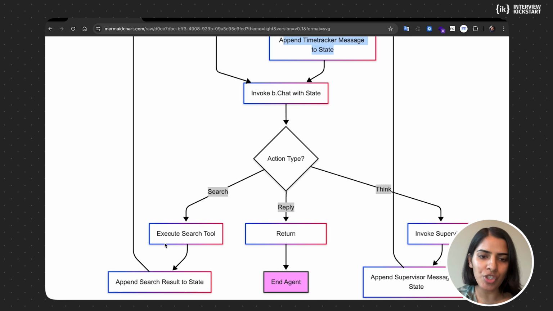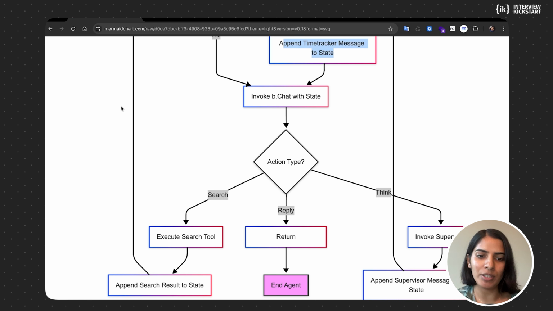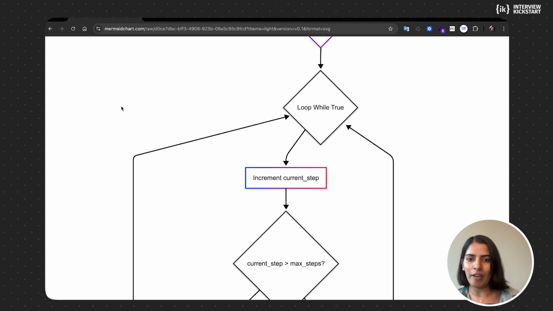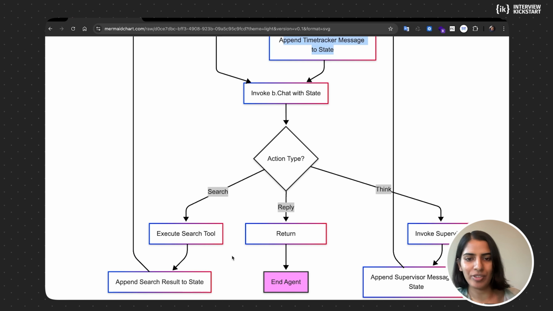Otherwise, when you do a search, you execute the search tool. In our case, it's the SERP API, and append the search result to the state. So if you have understood till now, state is the common thread which is getting shared between every role. That is where everyone appends. And every role has a privilege. For example, the time tracker role has the highest privilege. When the time is up, then everybody is like, okay, it's time to reply to the user. And these are the three action types. So you do a search, you reply to the user when the whole loop ends, or you do more thinking, like you invoke a supervisor and talk to the supervisor.